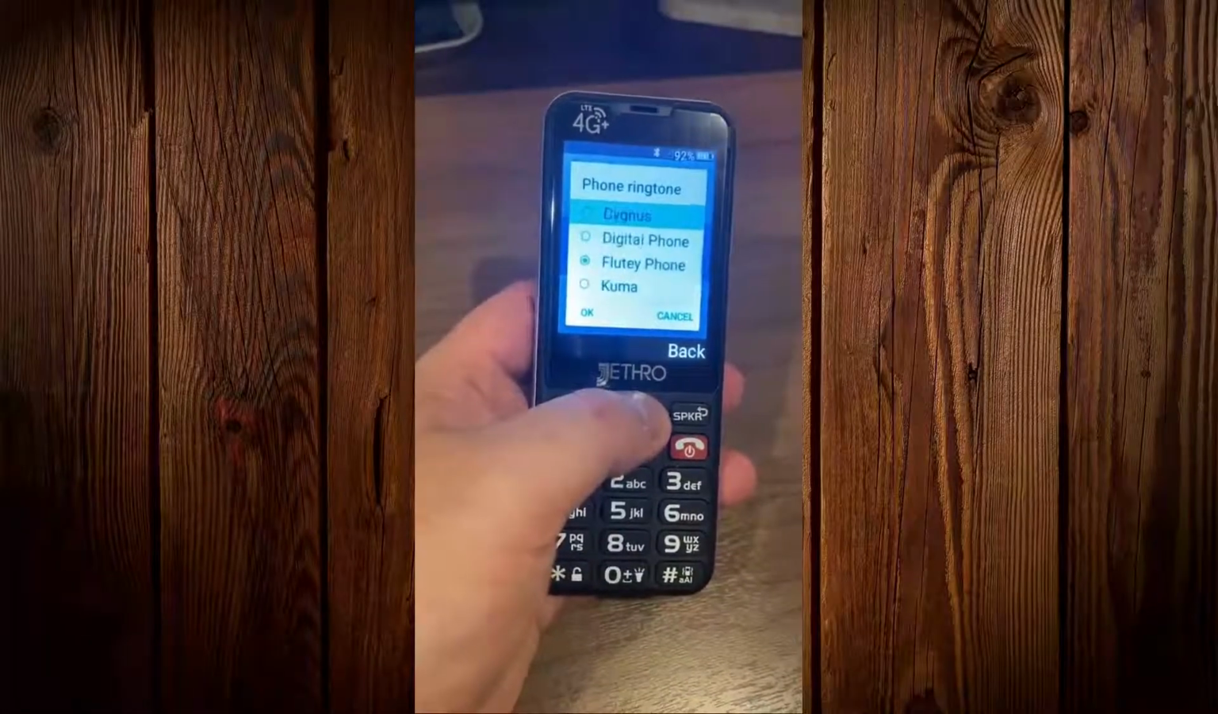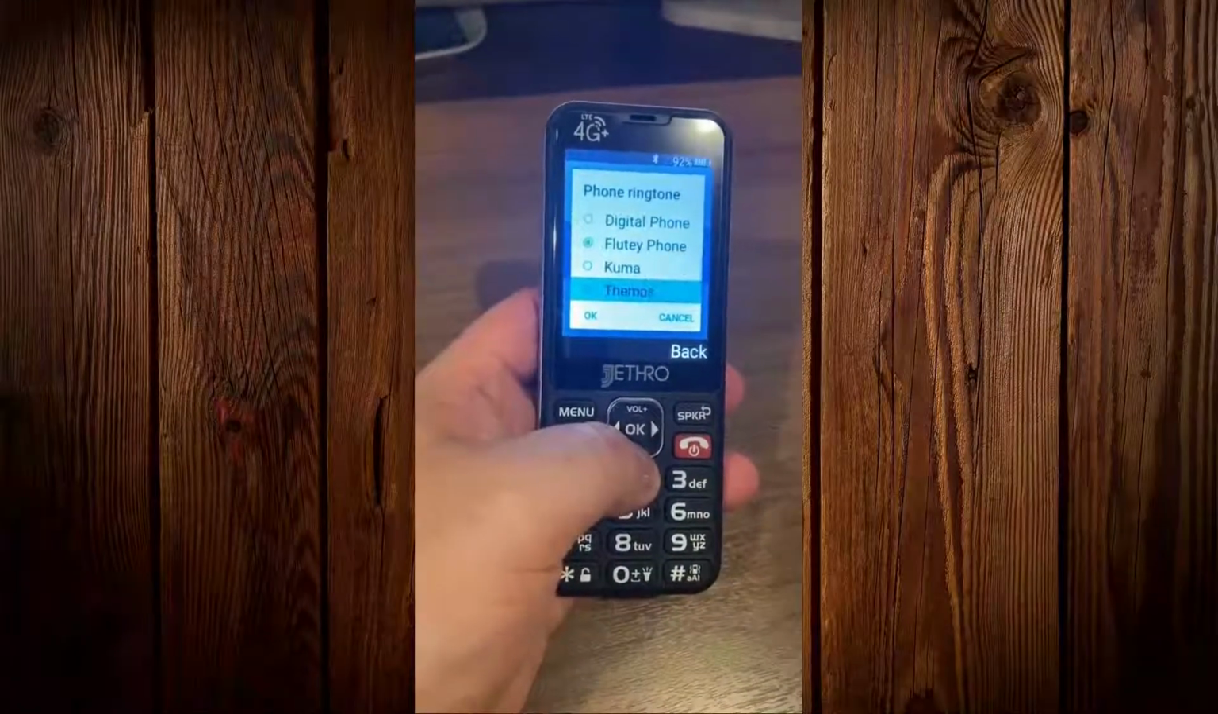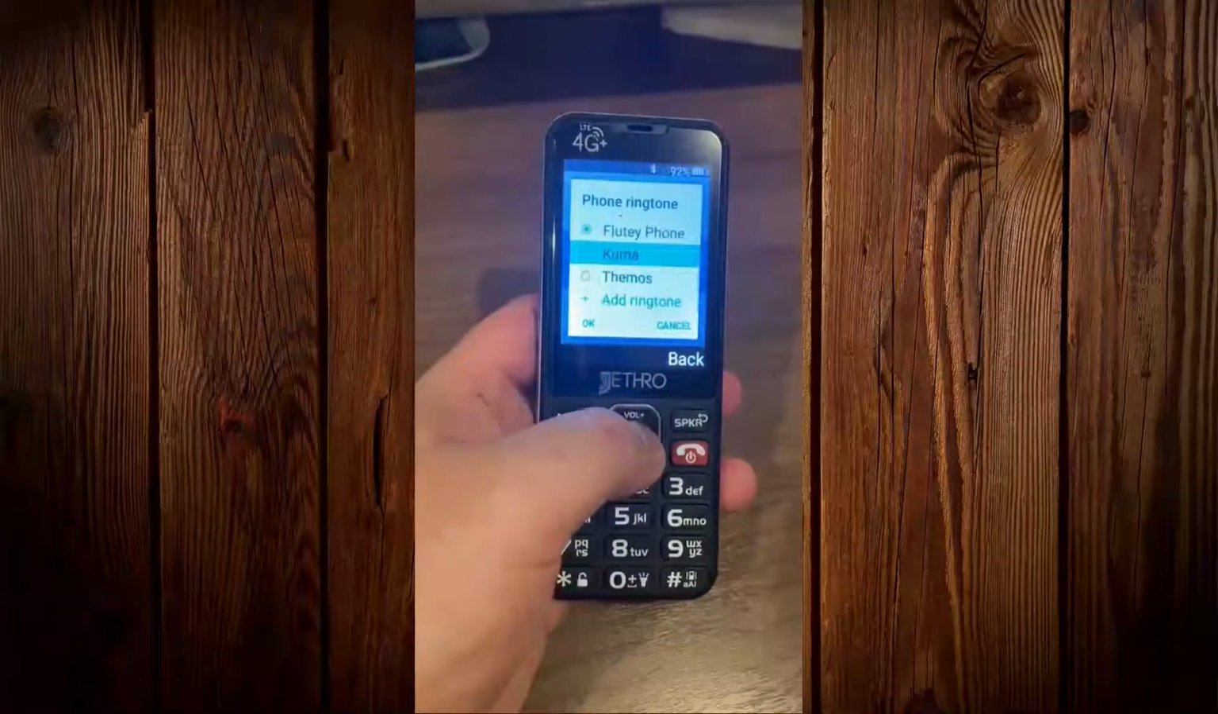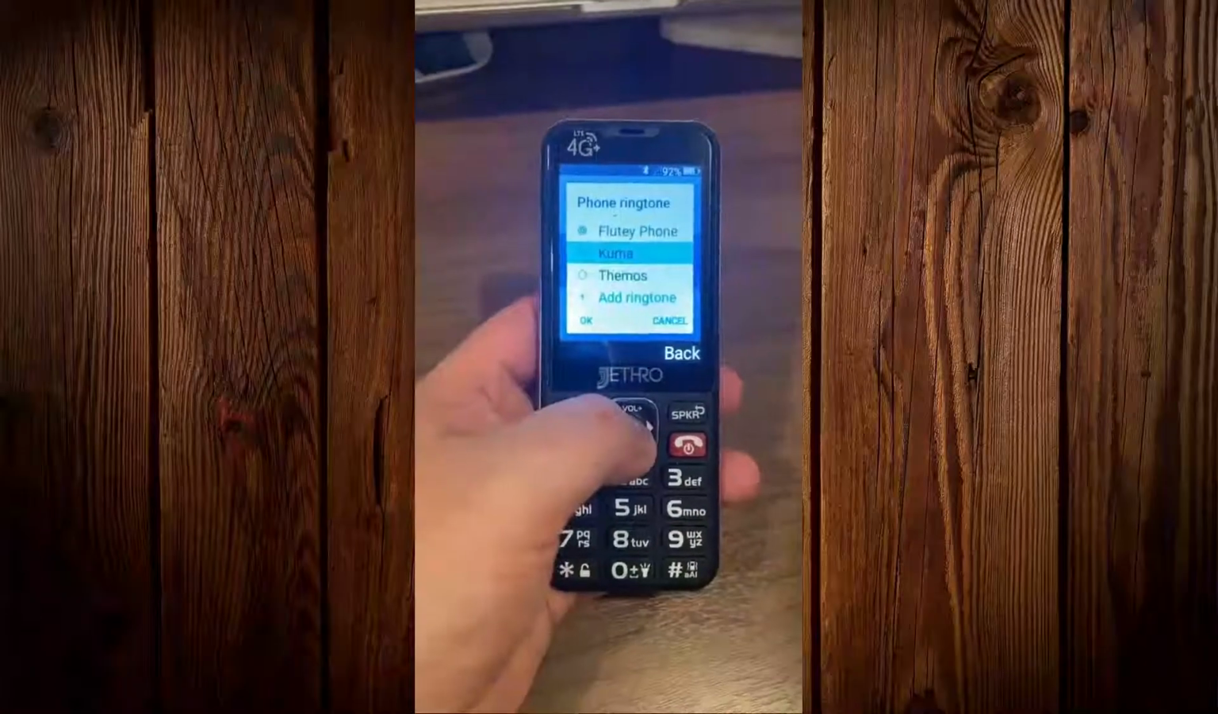So the default is this one here, and you can select the ringtone you like. Once you select, for example, we want the Kuma, you just press OK.